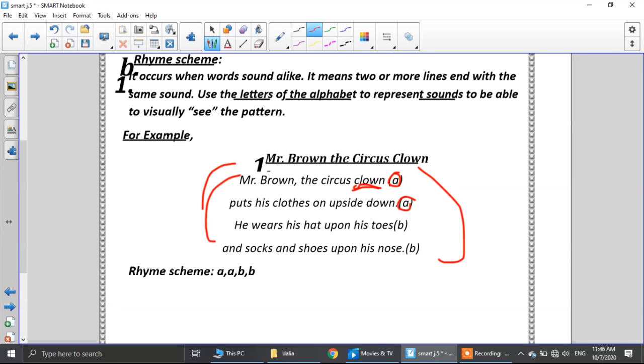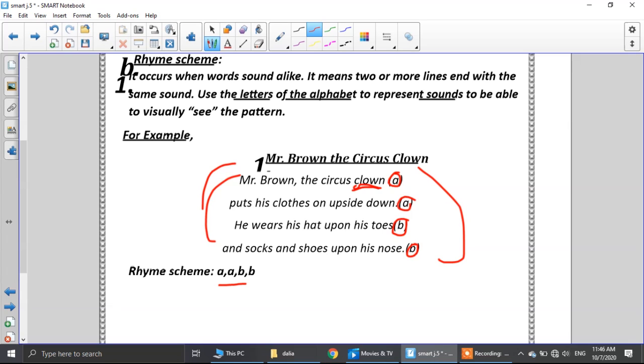Clown, down, toes. There's a different sound here, so I will order it with letter B. And the socks and shoes up on his nose. Toes, nose. They have the same sound, but they are different from clown and down. So I will write B also. So what will be the rhyme scheme for our stanza? A, B, B. As you see here.